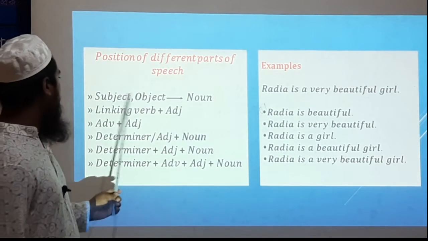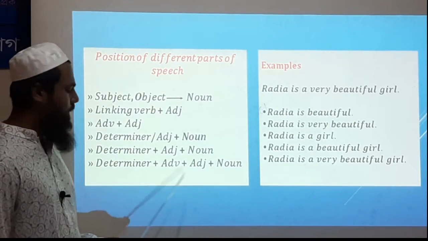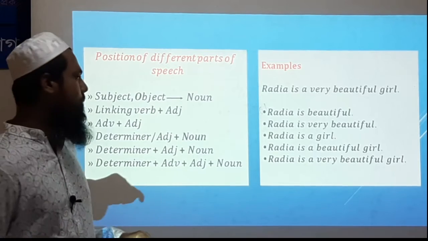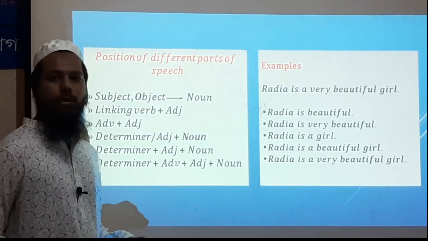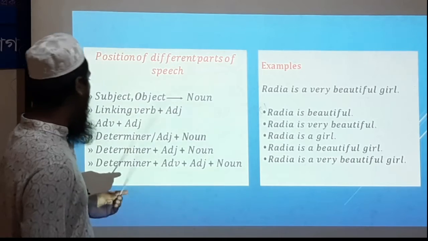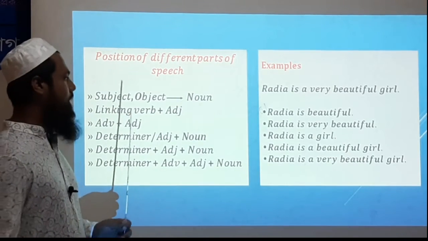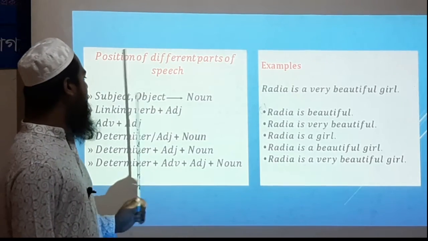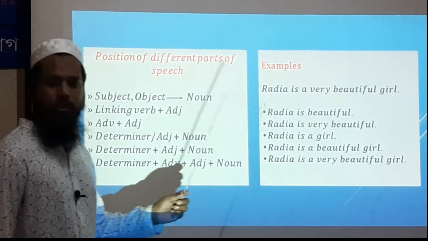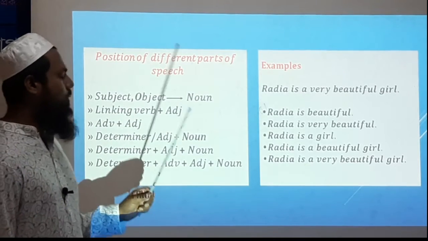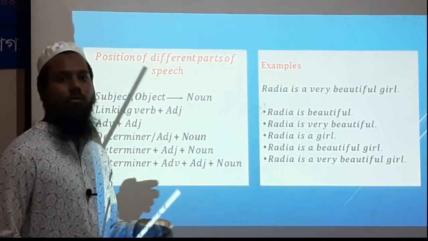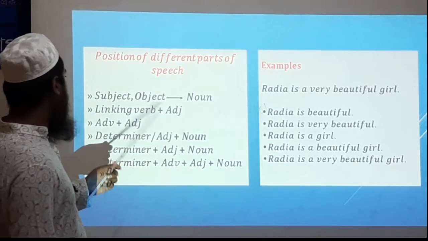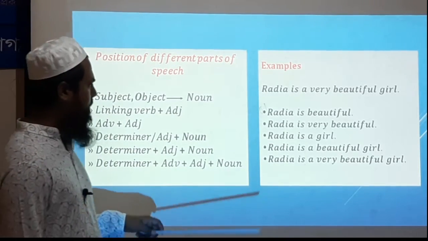See, I have written some rules that are very necessary to know in suffix and prefix, and they will help us to answer correctly. The first one is: subject and object are always nouns. Subject and object are always nouns. We always use a noun word in suffix and prefix as a subject or object.